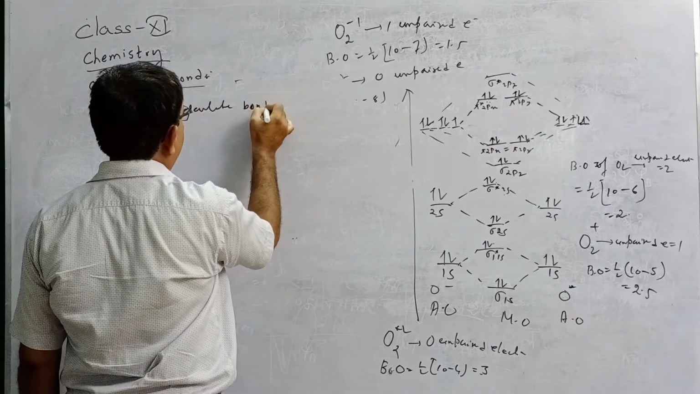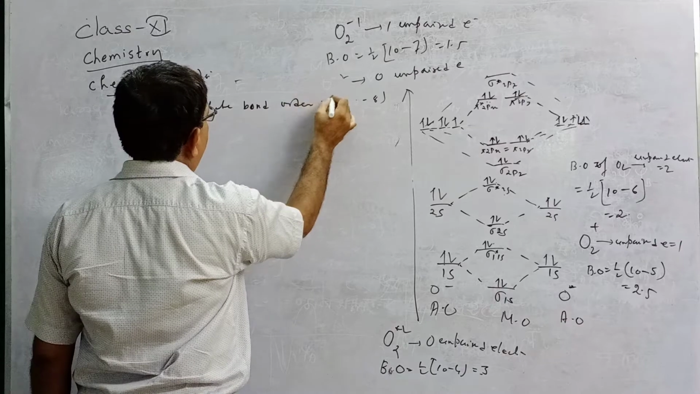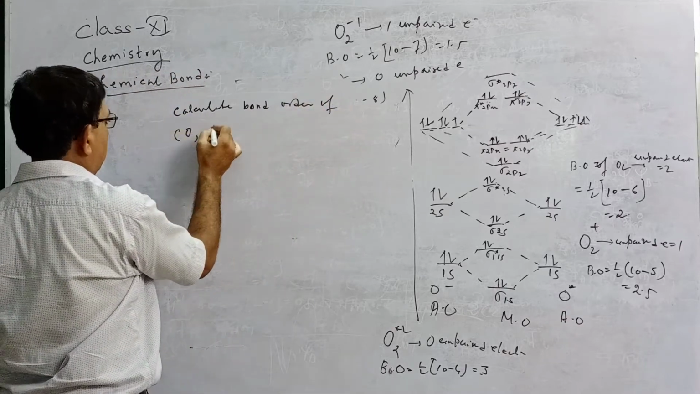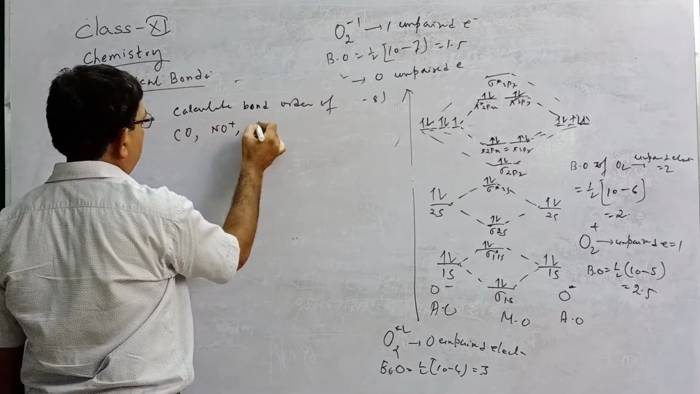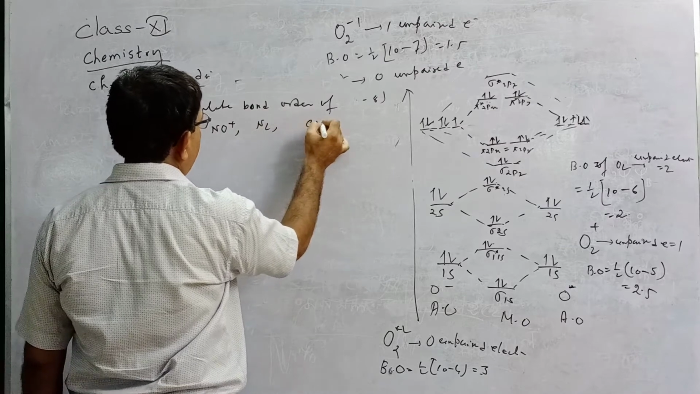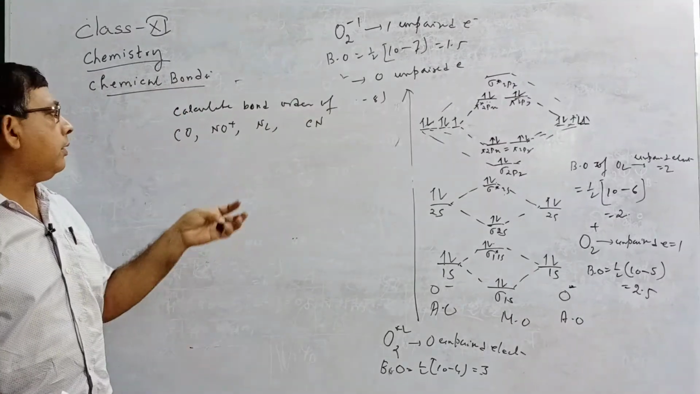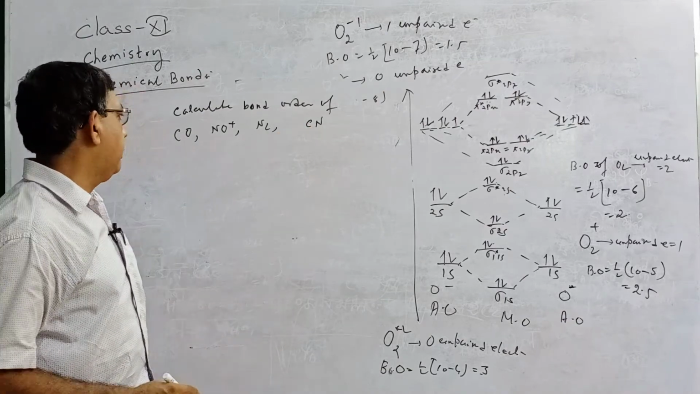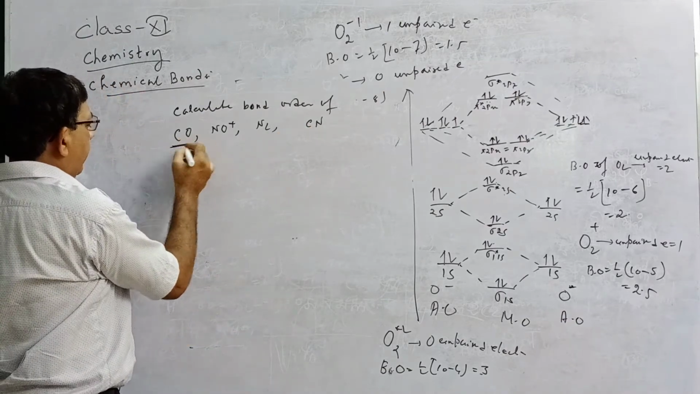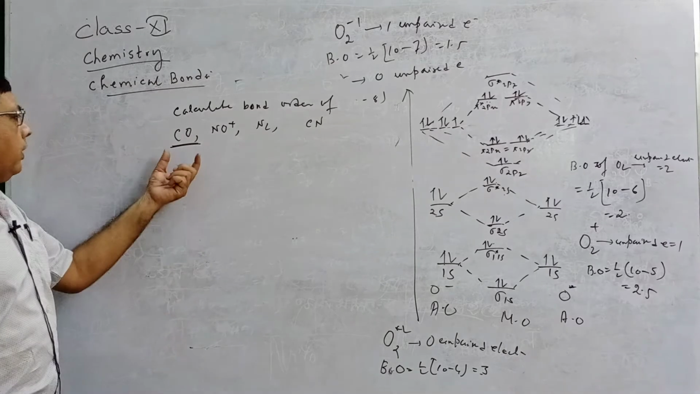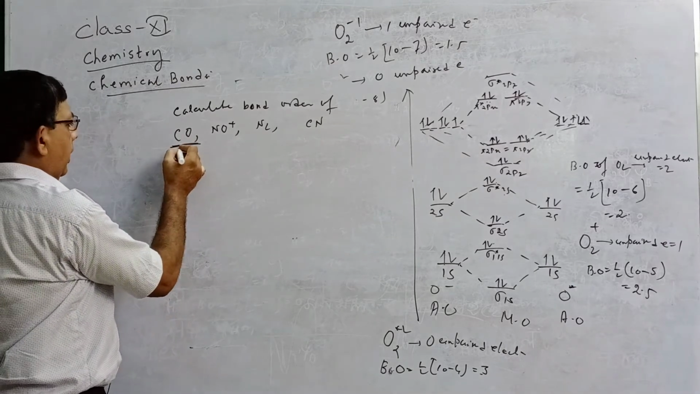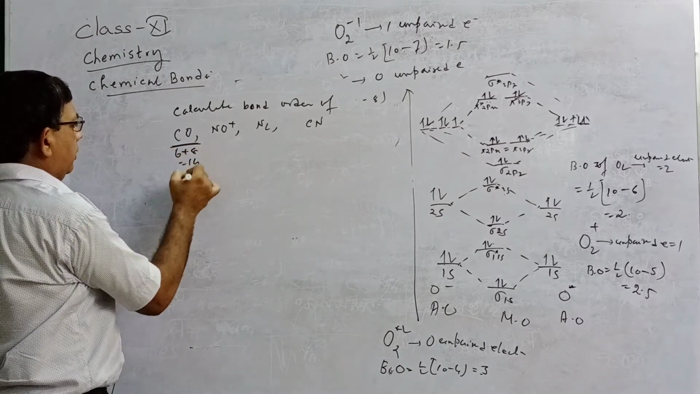For example, say calculate the bond order of CO, NO plus, N2 and CN minus. Different species: carbon monoxide, NO plus, N2, nitrogen and cyanide. Now first, how do you find the bond order? First you calculate the total number of electrons. Carbon 6, oxygen 8, that is 14 electrons.